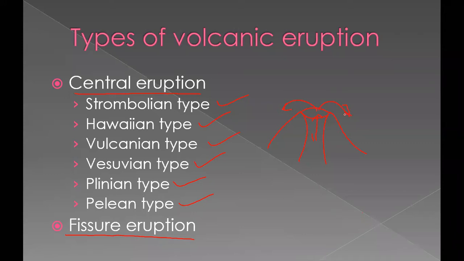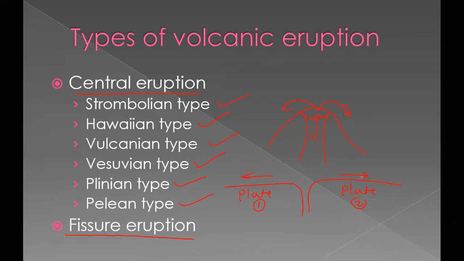Fissure eruption means what? As you have learned about plate tectonics, so there, these are 2 plates, plate 1 and plate 2. Here what happens, this plate moves towards this side and this plate moves towards this side.